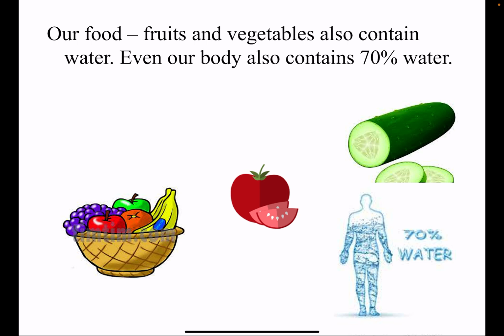You all know that water is so essential that even our food, our fruits, vegetables, they also contain water. Even our body contains 70% water. Okay, children? All the fruits which you eat, juicy fruits, salad, cucumber, tomatoes, all these fruits and vegetables, they contain water. So, without water, life is impossible. Okay, children?